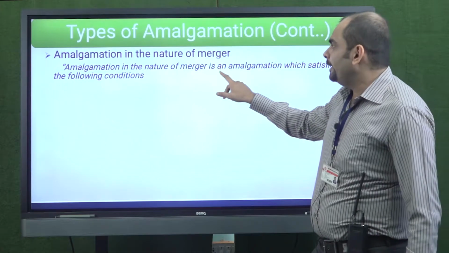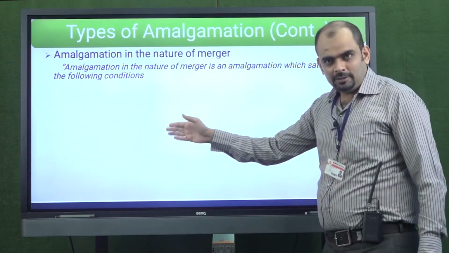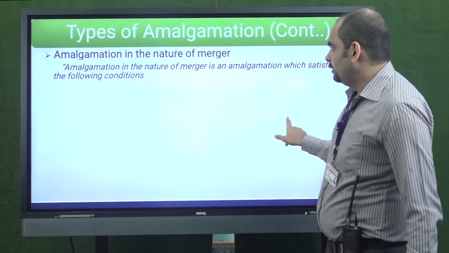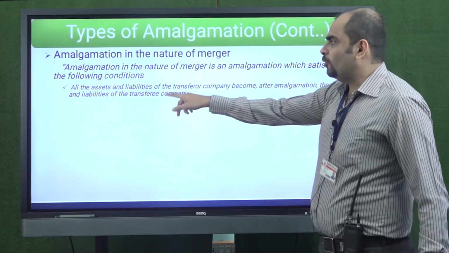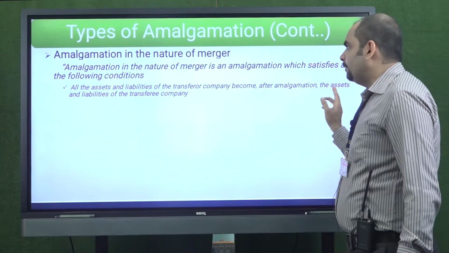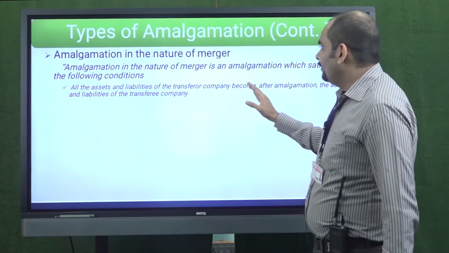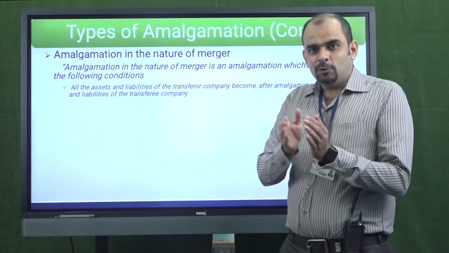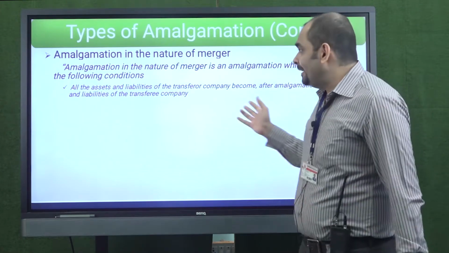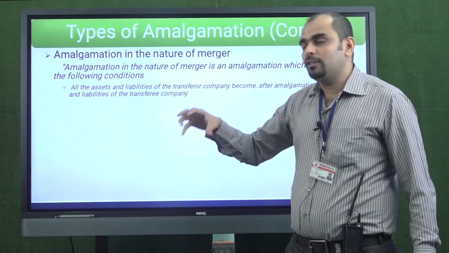Amalgamation in the nature of merger is an amalgamation which satisfies all the following conditions. Which are the conditions? First, all the assets and liabilities of the transferor company become, after amalgamation, the assets and liabilities of the transferee company. So the one whose business is going to end should transfer all its assets and liabilities to the one who is purchasing the business or who is going to continue the business.